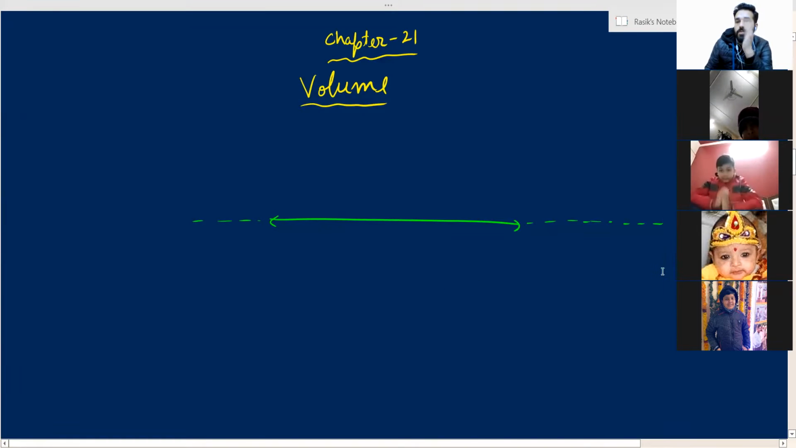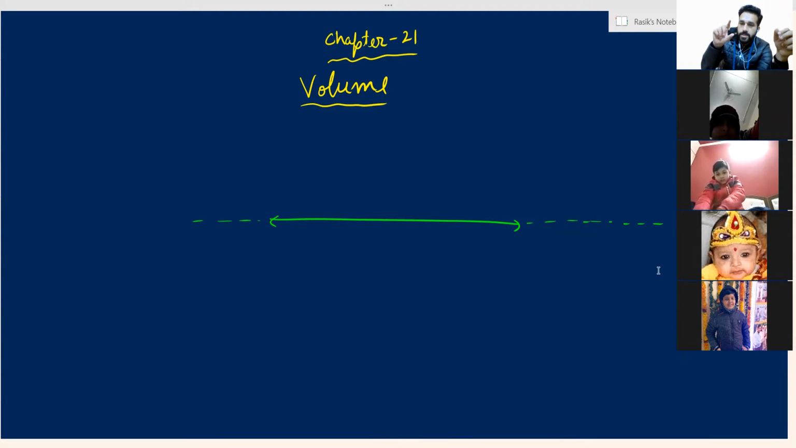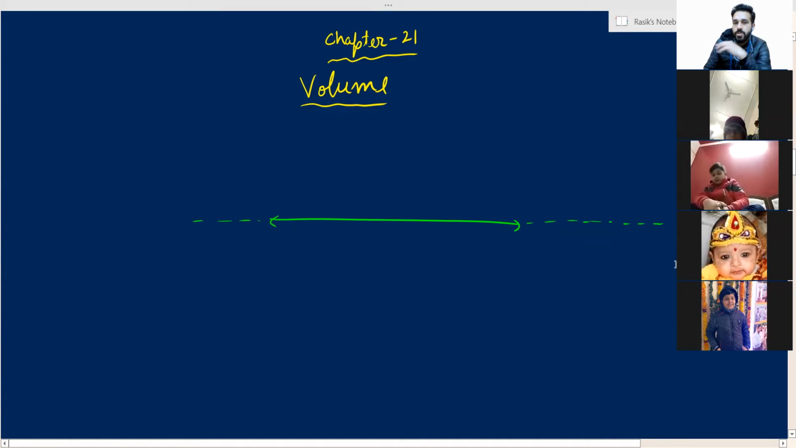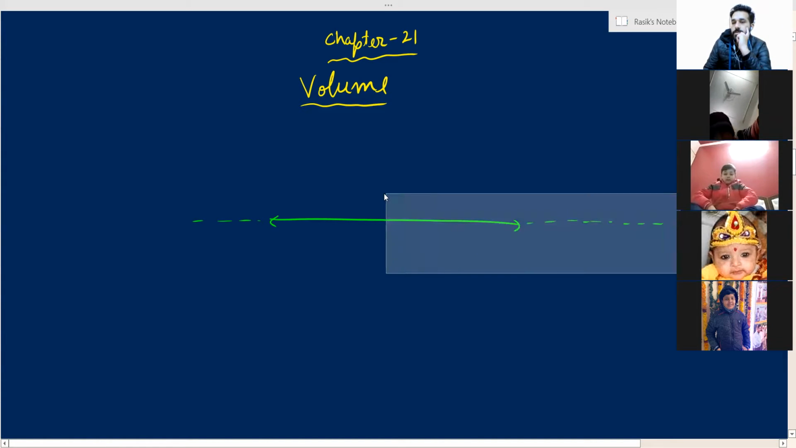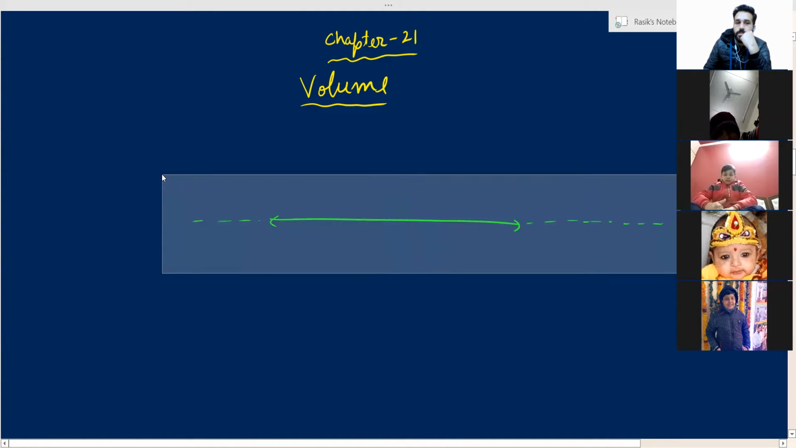1D objects have only one dimension. There is no thickness and no breadth in a line. A line has only one thing, this length. Either you can produce it here or here. There is no thickness in a line and no breadth in a line. There is only length. Am I right? So it is one dimensional.